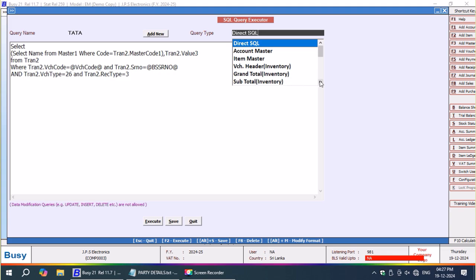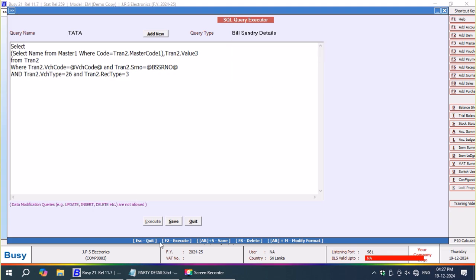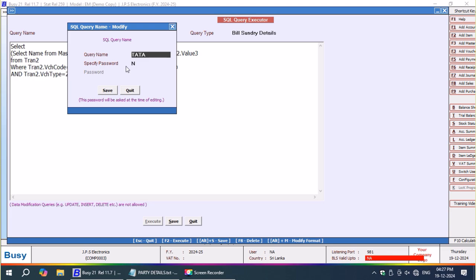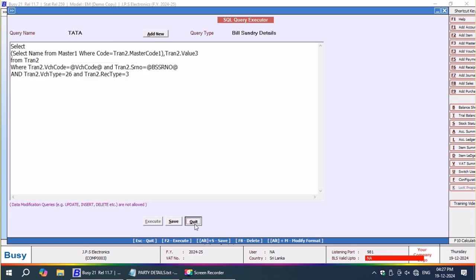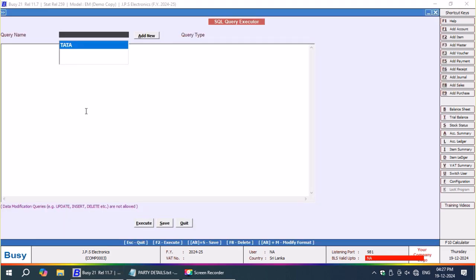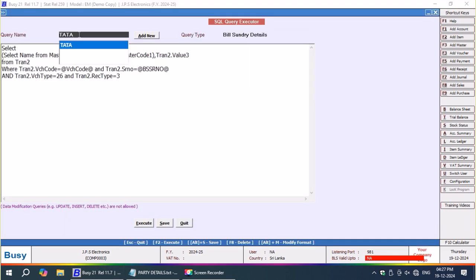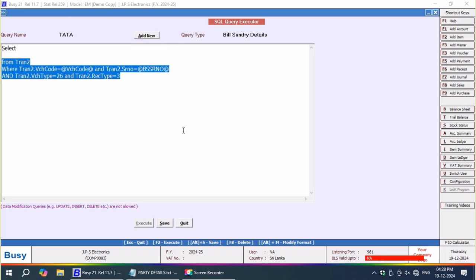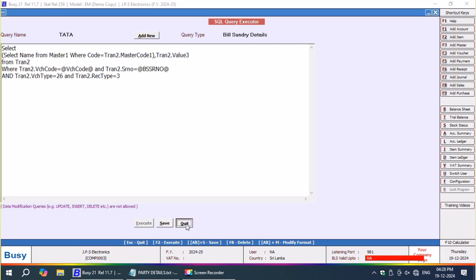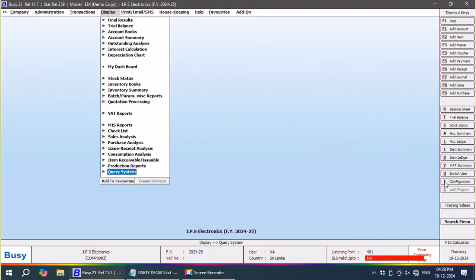Here I am going to change the query type to bill sundry, and I am going to save it. If you want to put a password after saving, you can put the password too. At this moment I cannot put any password because the grid has to be refreshed at once. So if you reopen and give a password, then you can save it.